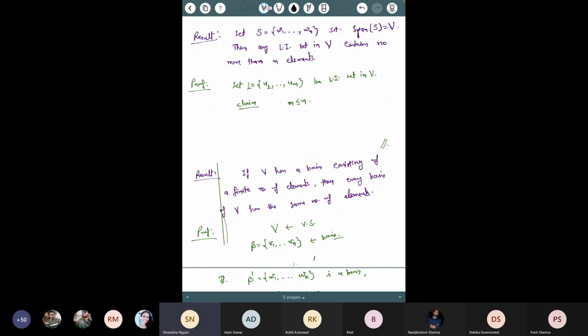So maybe let me rephrase your argument. You are saying that if suppose the given set S is LI, then since it is a spanning set, it is also LI, so it would become a basis.